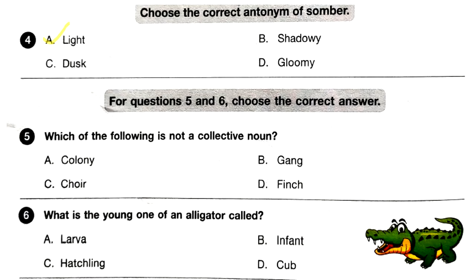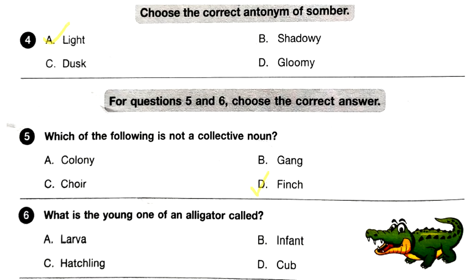Answer A. For questions 5 and 6, choose the correct answer. Question number 5. Which of the following is not a collective noun? A, colony, B, gang, C, choir, D, finch. We have to choose the option which is not a collective noun. What is a collective noun?